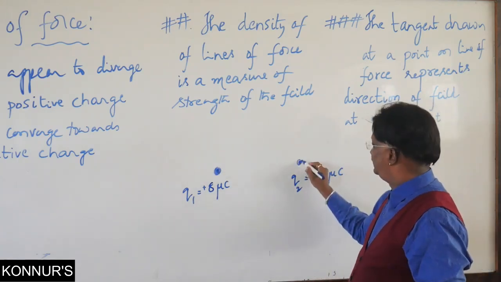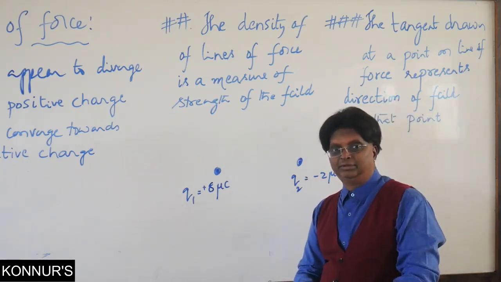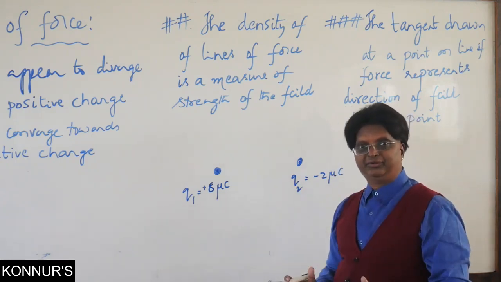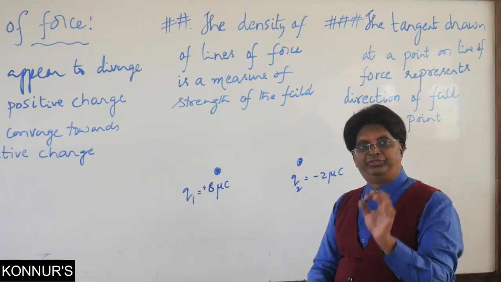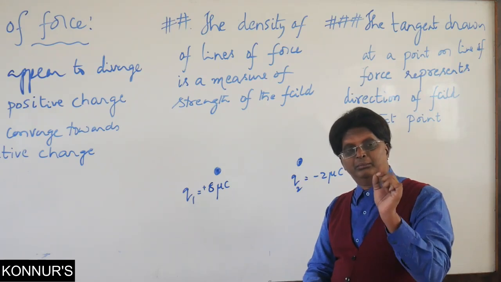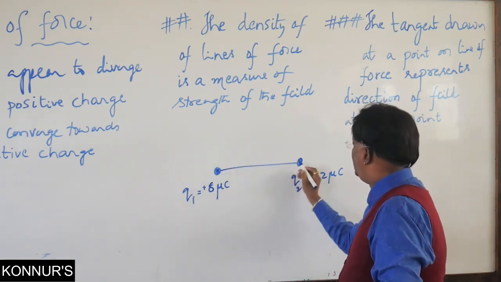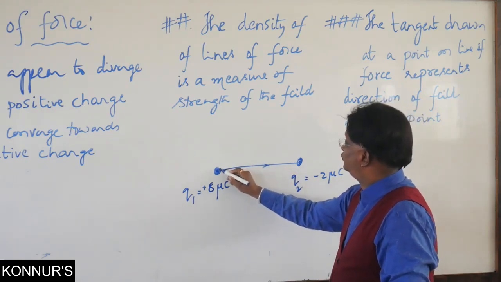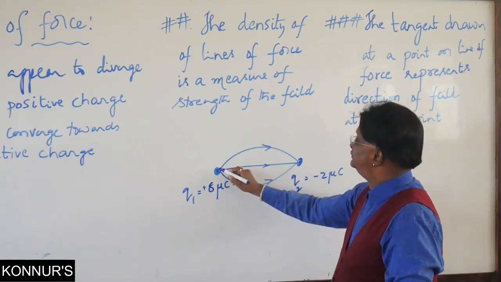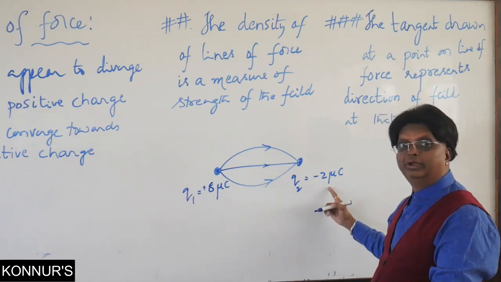Supposing you have a situation like this, now when we are drawing the field lines, it is from positive charge to negative charge, a combined electric field we have shown. How? See, if I am drawing 1, 2, 3, because here it is 8 microcoulomb and this is 2 microcoulomb.